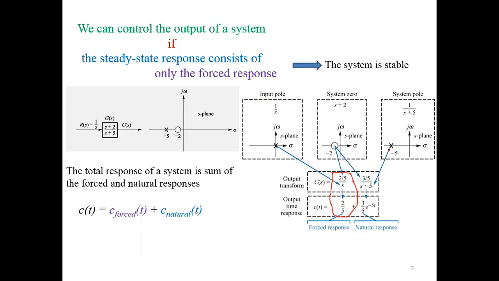From the system pole, we get this exponential term, e raised to the power minus 5t, and the system zero is making the amplitude of the output.